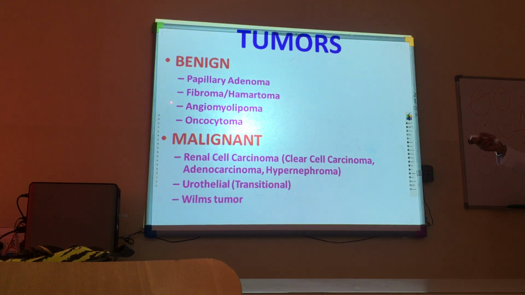Angio means vessels. Myo means muscles. Lipo means lipids or fats. So actually this tumor is a combination of blood vessels, smooth muscles, fat, and all these things. They become an amalgam, a mixture, a mushakkal, and ultimately we see that mixture inside the tumor. Is this teratoma? No, it's not teratoma.